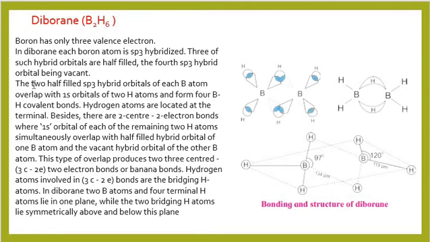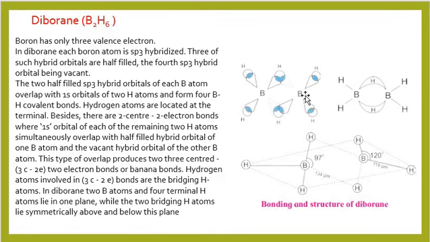Now here, if we see the structure, this one boron uses 2 hybrid orbitals to overlap with 1s of a hydrogen atom each to form sigma covalent bonds. And the hydrogen atoms located at the terminal here are called terminal hydrogen.